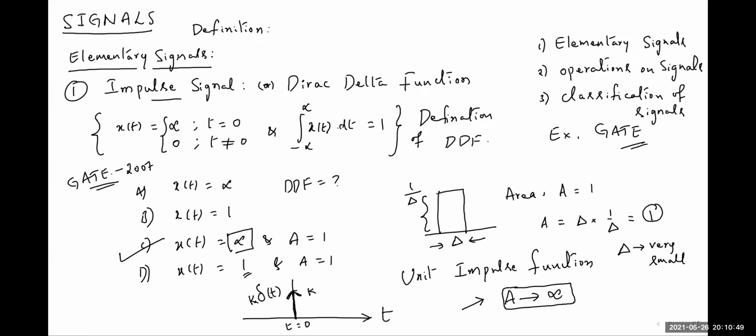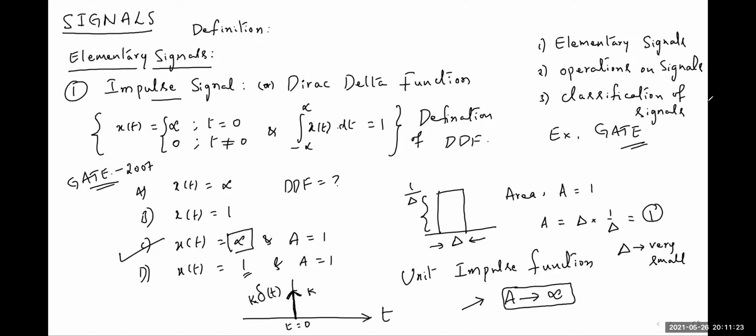derived. Actually, it is not a practical function. It is only introduced for the purpose of analysis of the systems. So for the mathematical interpretation of the analysis of the LTI systems, this impulse function is introduced theoretically. This is not a signal which is available in our laboratories. So you can observe here, the signal graph is like this. It is just indicated with an arrow which exists at t is equal to 0. Fine.